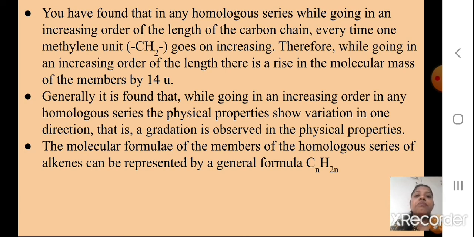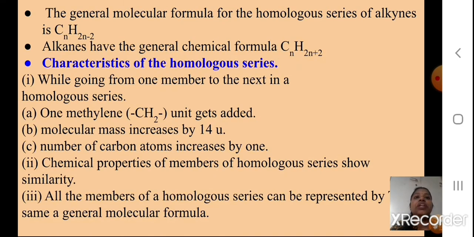The molecular formula of the members of the homologous series of alkenes can be represented by the general formula, students. You will remember CnH2n. n can be 1, 2, 3, 4, 5, like this. The general formula for the alkenes is CnH2n. Then the general molecular formula for the homologous series of alkynes is CnH2n minus 2.